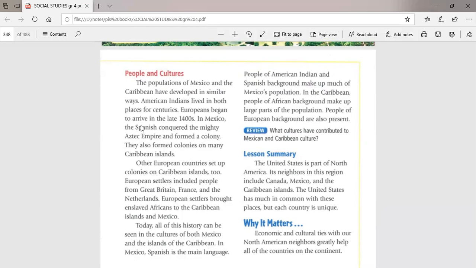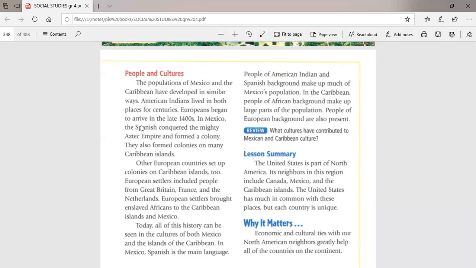Okay, so you could find that Mexico and the Caribbean islands had a mix of cultures. They had Spanish culture because Mexico was settled by Spain, European culture because some of the European countries own the Caribbean islands, and African culture because those Europeans brought Africans to work as slaves in Mexico and also in the Caribbean islands.